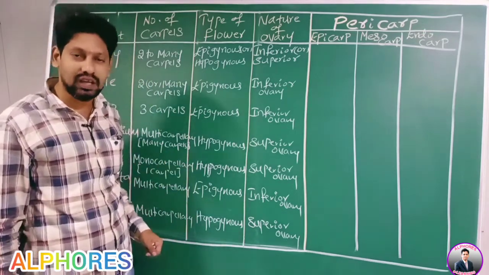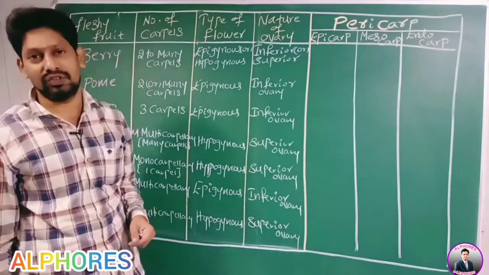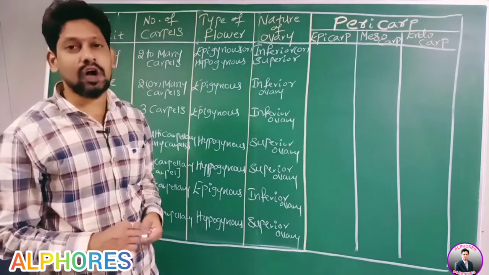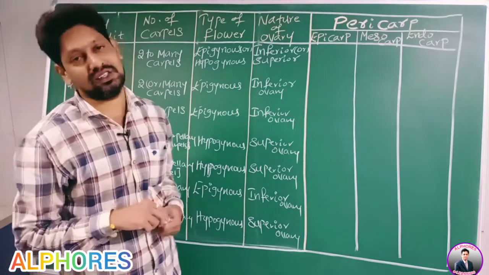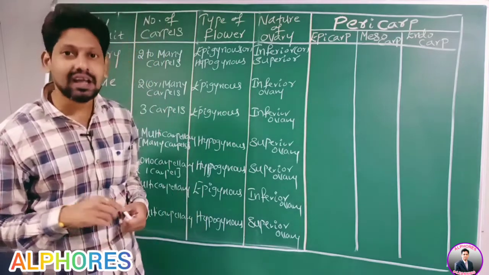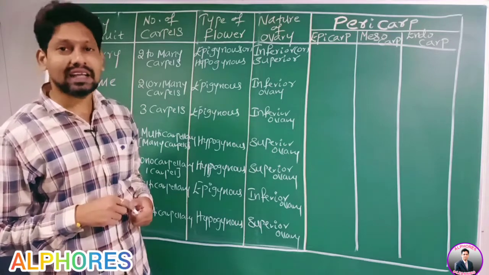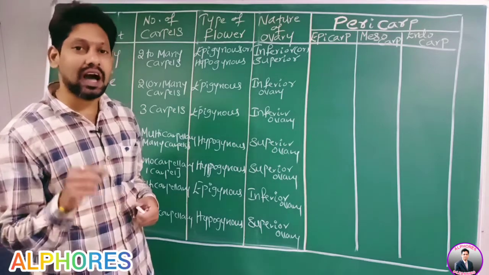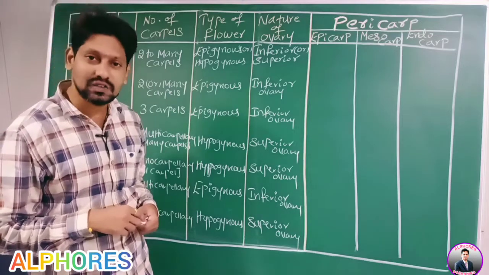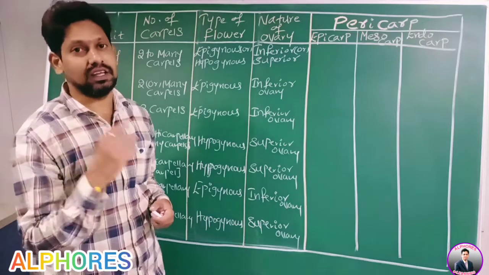Okay, fleshy fruits, a type of simple fruits. I told you simple fruits should contain how many parts? Two parts. What are they? Pericarp and seeds. In fleshy fruits, at the time of ripening, the pericarp is fleshy, I told. So we call it fleshy pericarp.